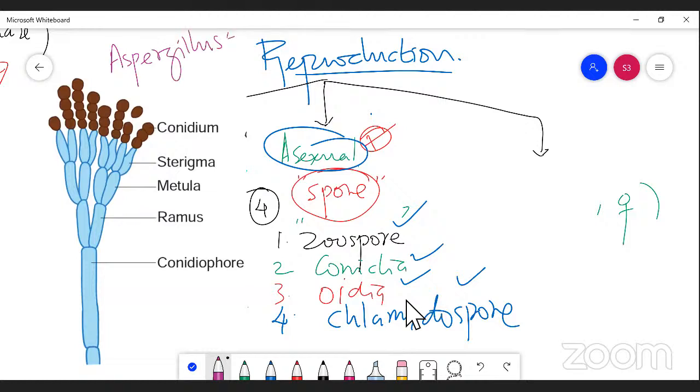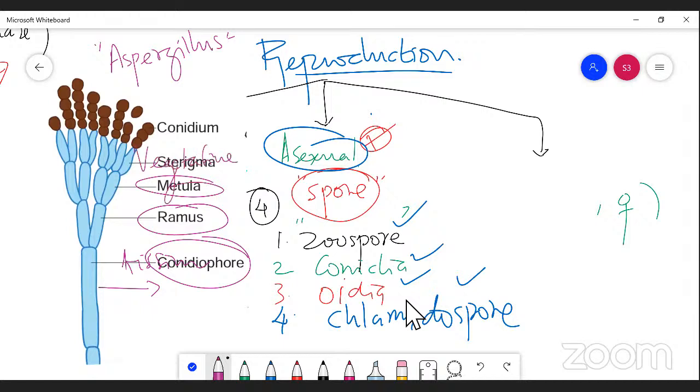Aspergillus is a fungus that produces a filamentous structure which is very long and cylindrical, called a conidiophore. This conidiophore further produces certain branches, they are called rami. Rami are nothing but branched filaments. These rami further give rise to other branches, called metulae. This metulae gives rise to sterigma or sterigmata. You can say sterigma or sterigmata. This sterigmata gives rise to a number of spore-like structures that are called conidia.